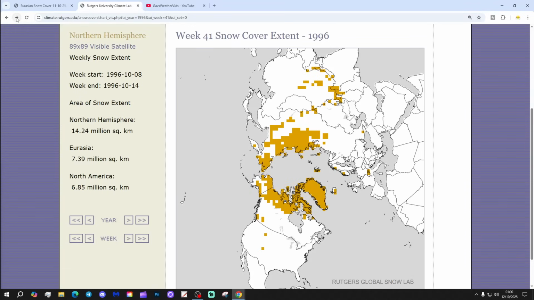That's 1996. That could be quite a close matching year, but I think we're behind 1995 quite substantially. So probably a little bit ahead of 1994. That's 1993, so probably a bit behind that one.